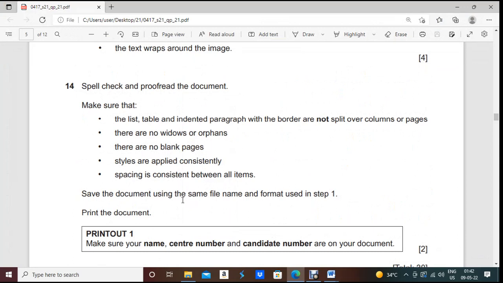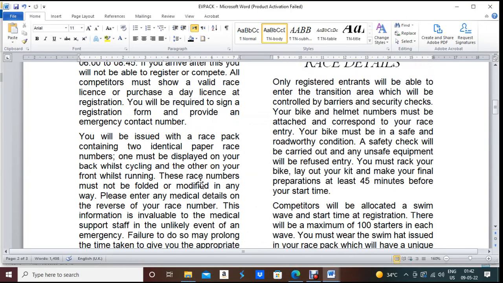Save the document using the same file name and format used in step 1. Print the document. Okay. Now you just need to print it.